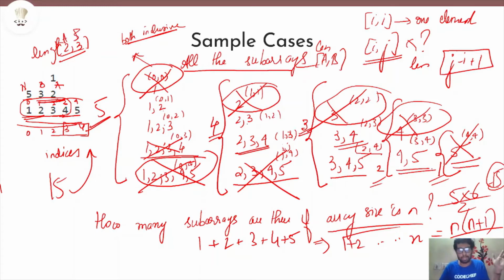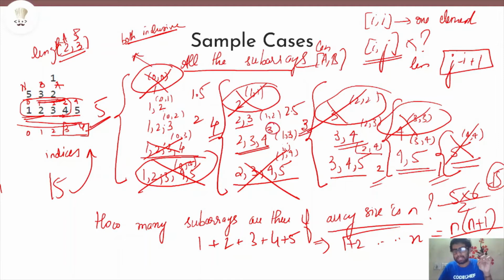Now we have all these subarrays. Now we'll find the average of every subarray one by one. This is 2 plus 3 divided by 2, which is nothing but 1.5. This here is nothing but 6 divided by 3, that is 2. I'm writing the average. 3 by 2, 6 by 3, then 5 by 2 is 2.5. Now 9 by 3 is nothing but 3. This is the average, 3 here.